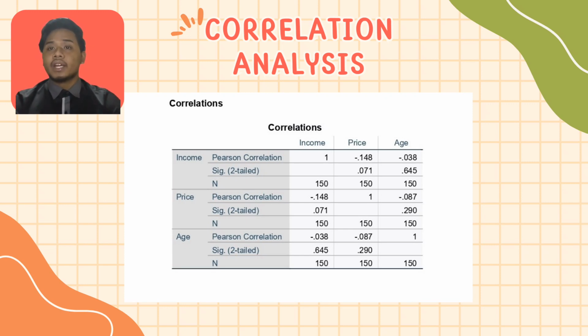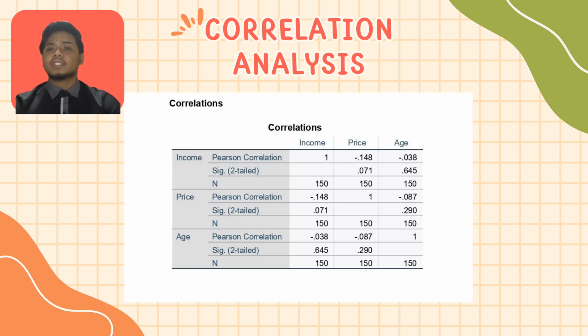Next, correlation between income and age. The correlation coefficient between income and age is negative 0.038. This suggests a negative linear relationship between income and age. It implies that as the income increases, the age decreases. Next is correlation between price and age. The correlation coefficient between price and age is negative 0.087. This indicates a negative linear relationship between price and age. It suggests that as the price increases, the age decreases. All of these correlations are highly significant, P less than 0.01, indicating that the observed relationships are unlikely to have occurred by chance.